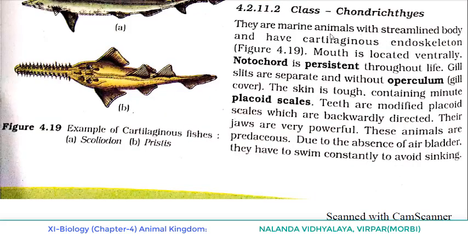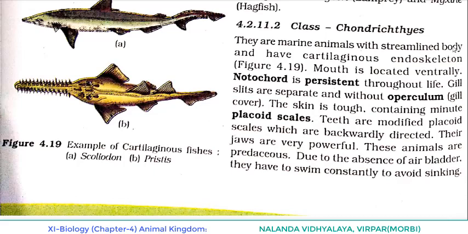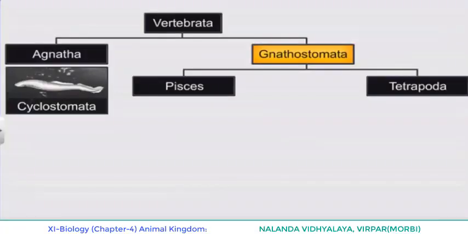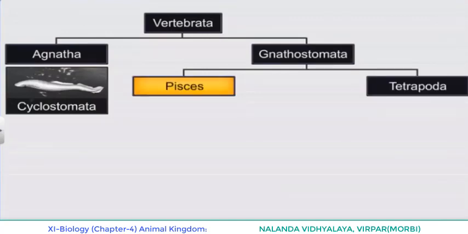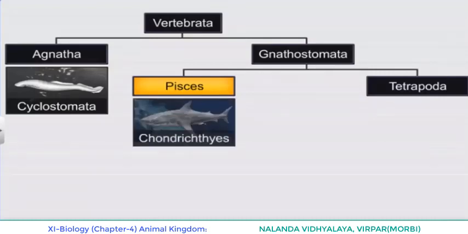They are marine animals with a streamlined body and a cartilaginous endoskeleton. As compared to cyclostomes, these are having a streamlined body, whereas in the case of cyclostomes, we said they have an elongated body. This structure you already learned in 9th standard, 10th standard, even lower classes. What is the need of a streamlined body? Because they have to pierce the water and go ahead. That's why the structure is streamlined.